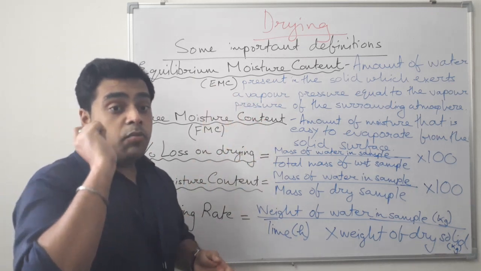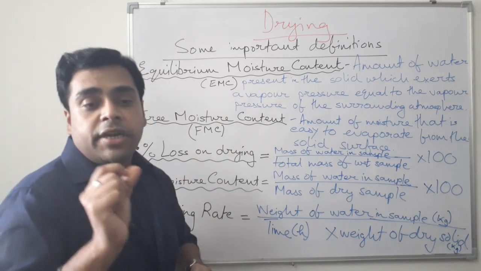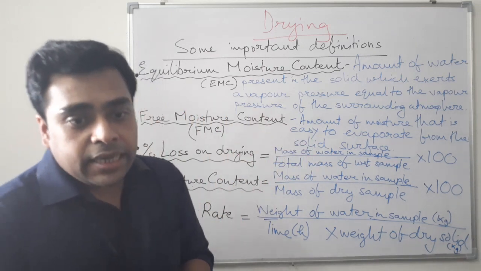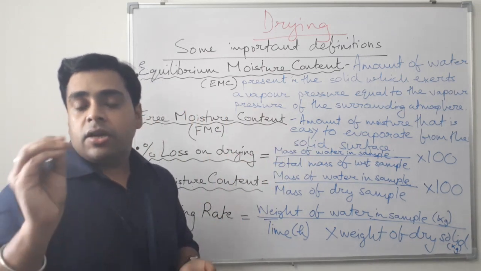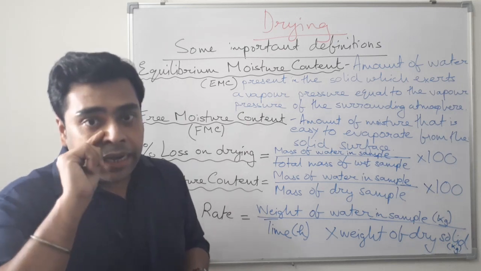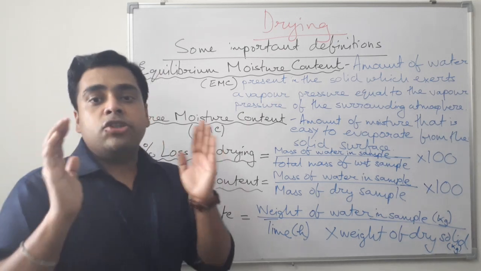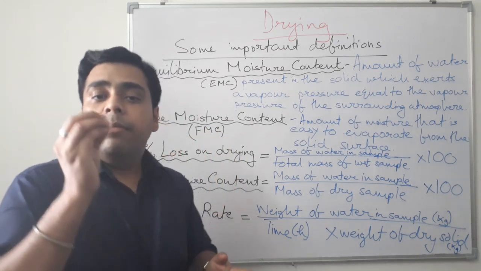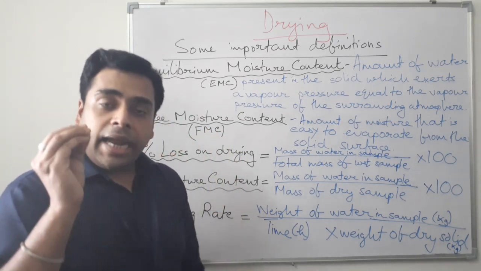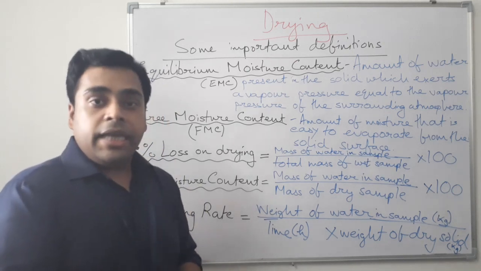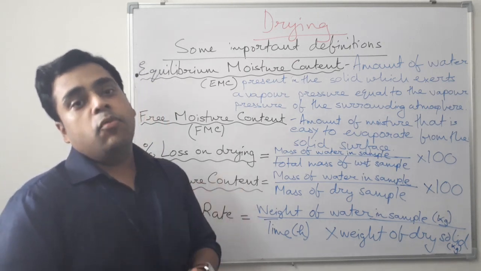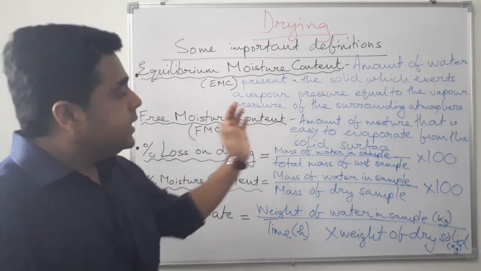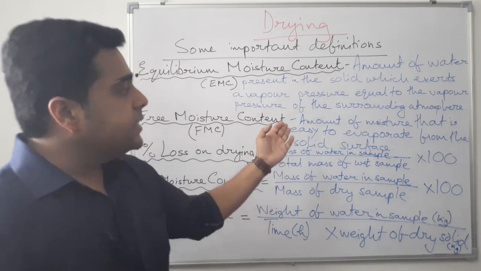This EMC is one of the most important points as far as the drying experiments are concerned. The EMC of the solids is a constant for a given temperature and humidity of air, and under the conditions of saturation humidity, that is 100% relative humidity, the EMC is the minimum moisture content. As we move ahead with the theories of drying, we will understand more and more about the EMC.